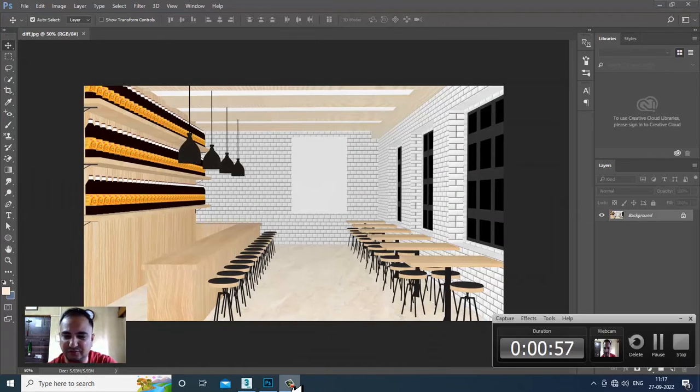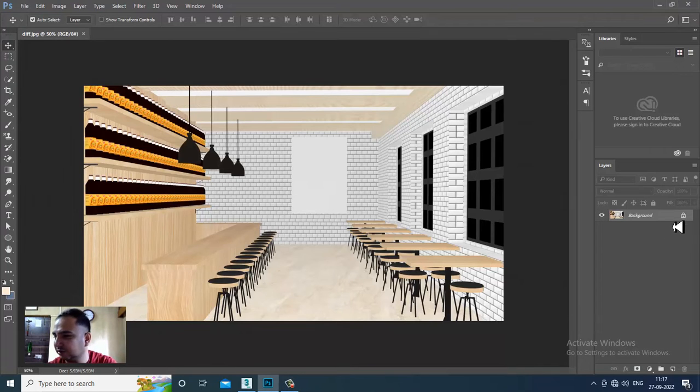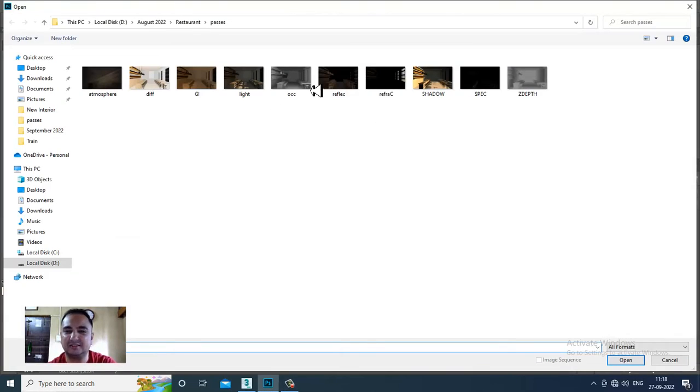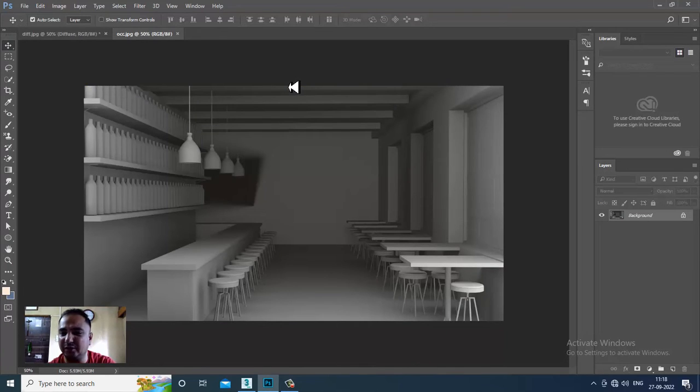So very first of all, we can see that I have taken this diffuse pass over here. Just double click on it and let's name it as diffuse. We'll be starting compositing this. Go again, File, Open. The second pass I'll take is the ambient occlusion. That was a very important pass.